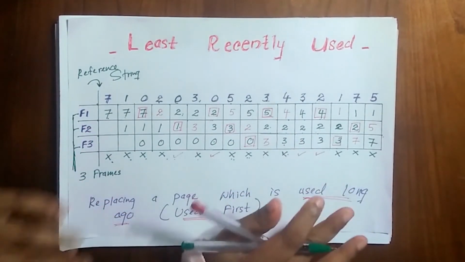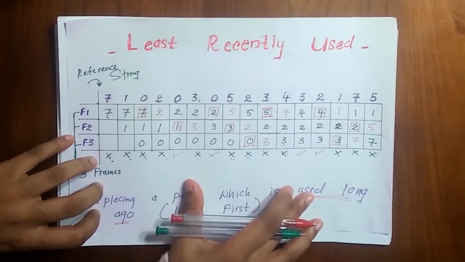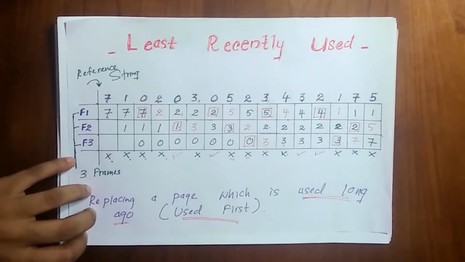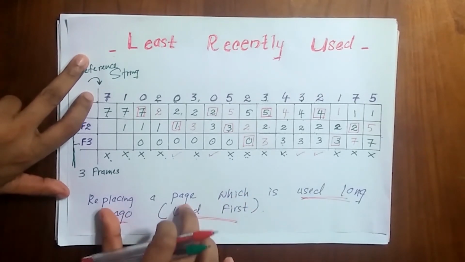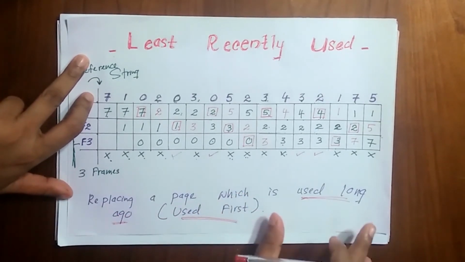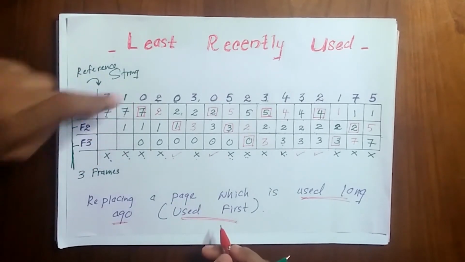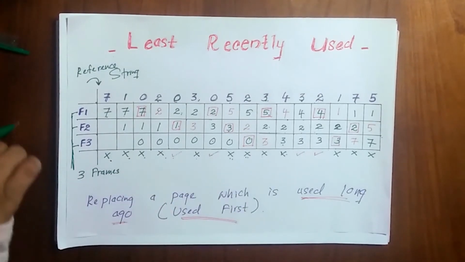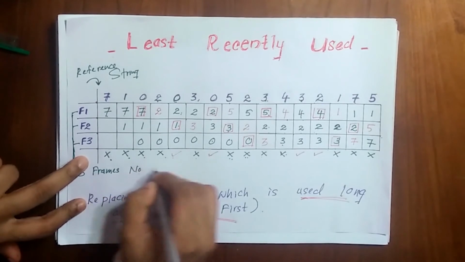So this is how we solve the least recently used page replacement algorithm. So I think you got the pattern to do this. And what happens here is we always replace a page which is used long ago. That means the page which is used first, right? So after completing the table, we are going to find the number of page faults.